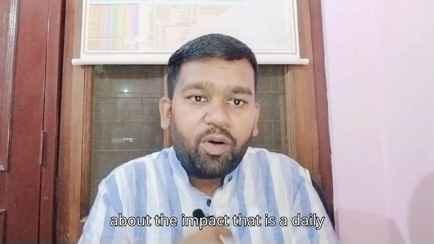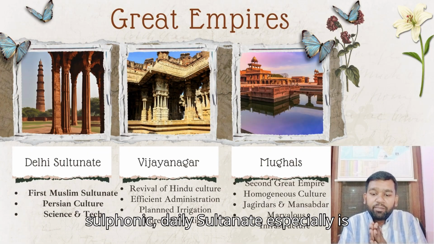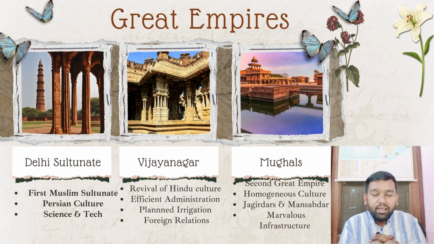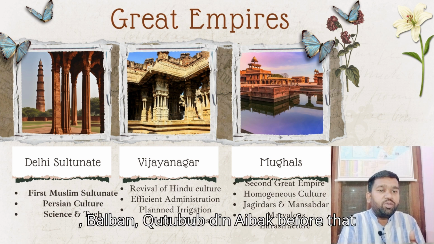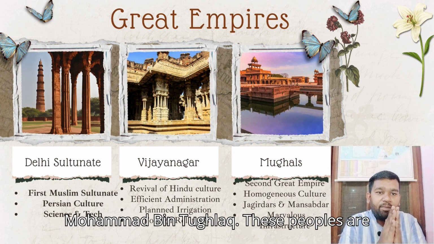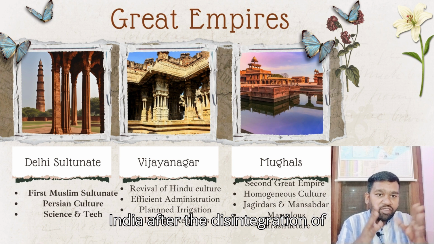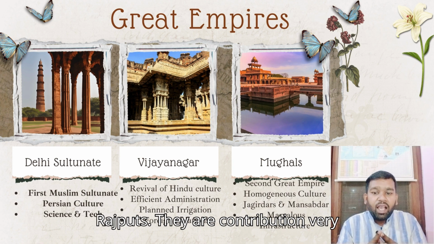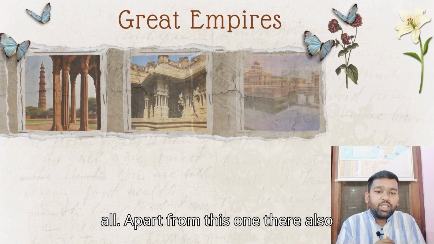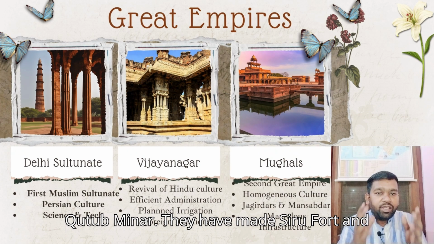Now let us discuss the Delhi Sultanate. The Delhi Sultanate is the first Muslim empire in India, and its important rulers are Iltutmish, Balban, Qutbuddin Aibak, before that, Alauddin Khilji and Muhammad bin Tughlaq. These people are mostly known for the consolidation of India after the disintegration of the Rajputs, and their contributions to art and culture are very important. They also built the Qutub Minar and Siri Fort.